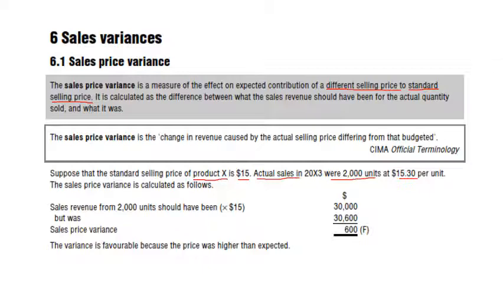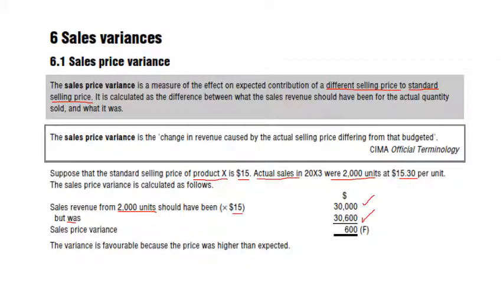So its calculation could be like this: 2000 units sold and the standard price per unit that you already established was 15. So 2000 multiplied by 15, you get 30,000 US dollars total sales of your 2000 units. However, you sold it for 30,600.